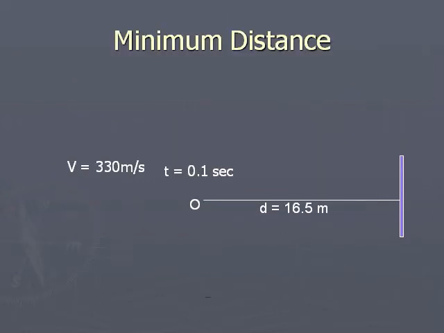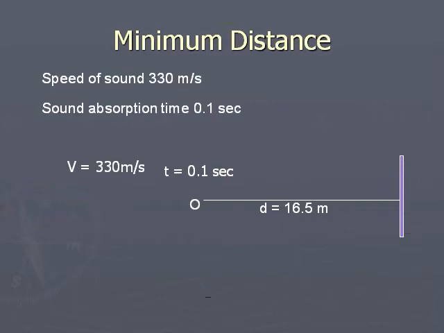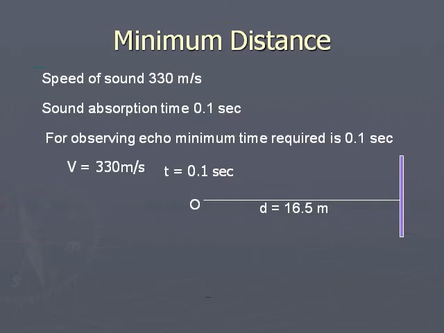Now the minimum distance of the reflector for observing the echo, the reflected sound, can be calculated from the following relation. The speed of sound in air is 330 meters per second at 0 degrees centigrade. When sound is received by the ear, it will last for 0.1 seconds on the ear. For absorbing the sound, we require 0.1 seconds.